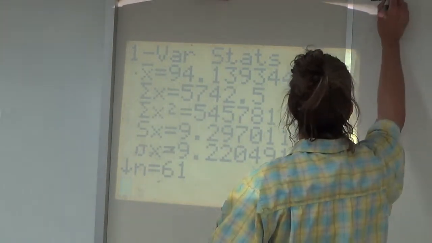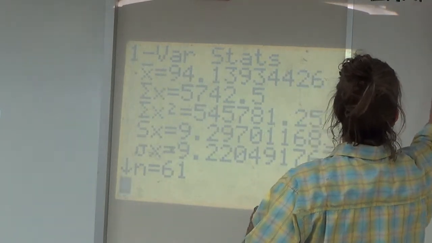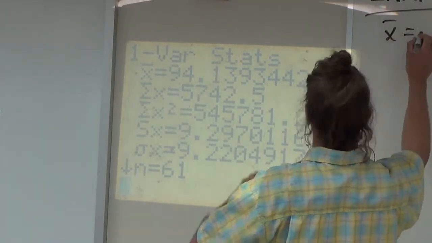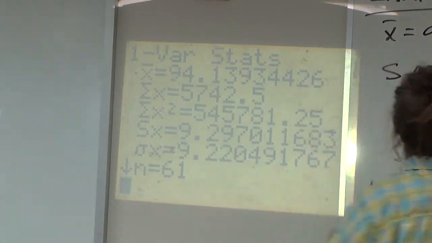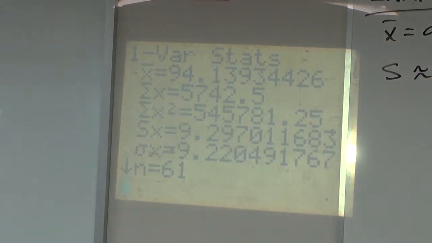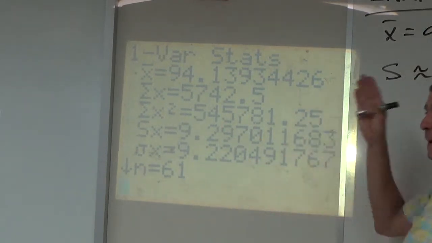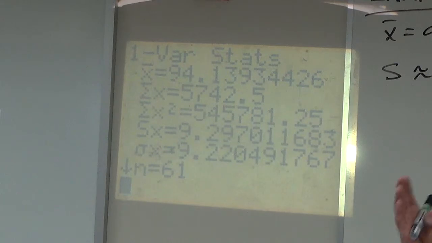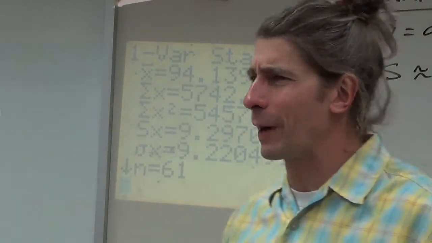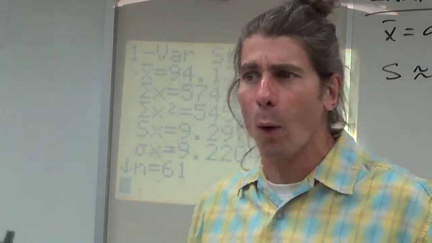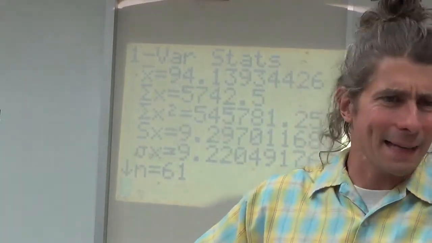So we have this beautiful sample result that has an X bar of about 94 and has an S of about 9.3. And these are all IQ percentage points. We need some way of turning that into an inferential. This is purely descriptive. I need to make it inferential. Why do I need to do that? This is actually an interesting question. We don't ask it enough in this course. I'm going to start asking it right now. Why do we need to make it inferential? Why do you got to tie a sample size into it?